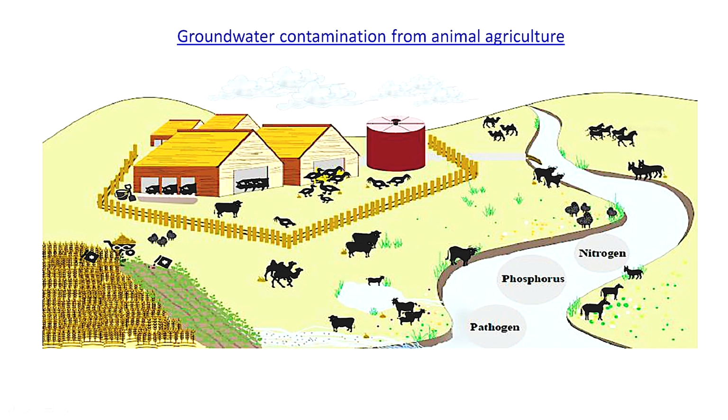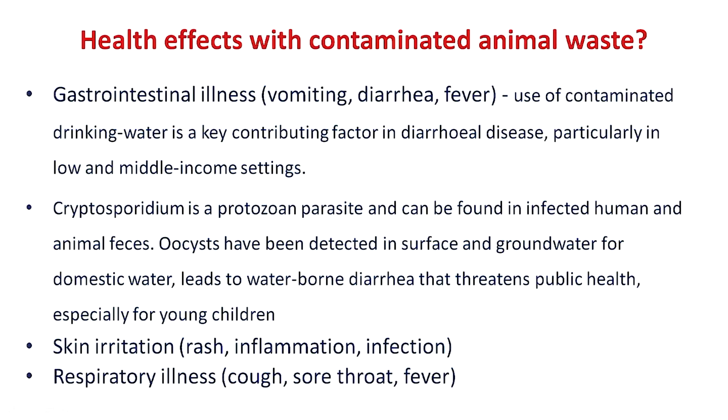As you can see, that livestock rearing system can pollute the nearby water body with different types of pollutants and pathogens. Health effects of these contaminants on humans: different types of gastrointestinal illness like diarrhea, fever, and vomiting occur because of the use of contaminated drinking water, mainly in people living in low and middle income settings.